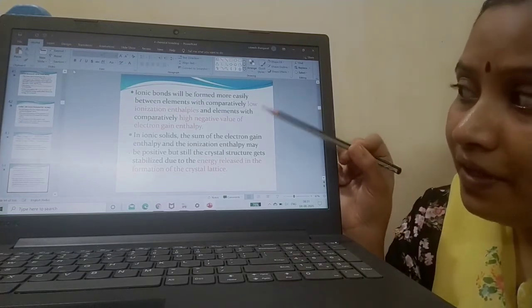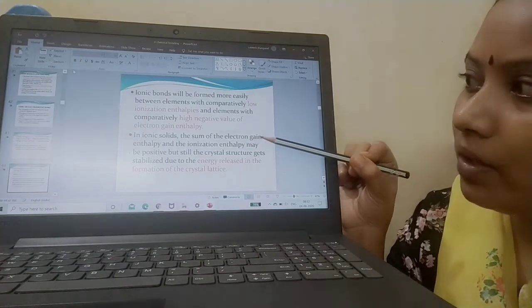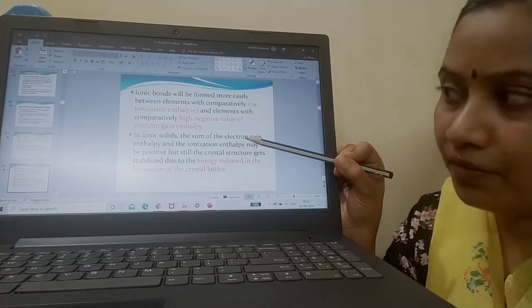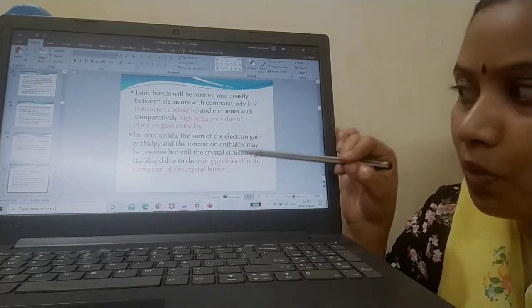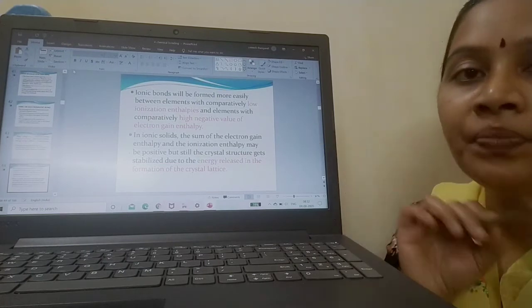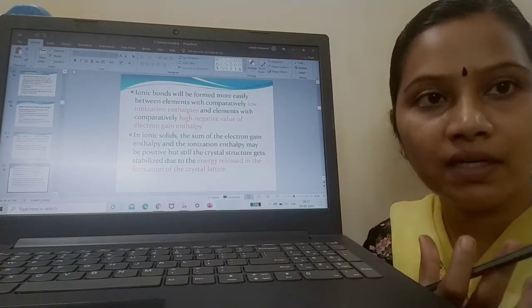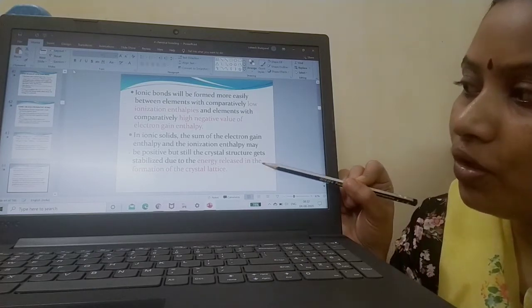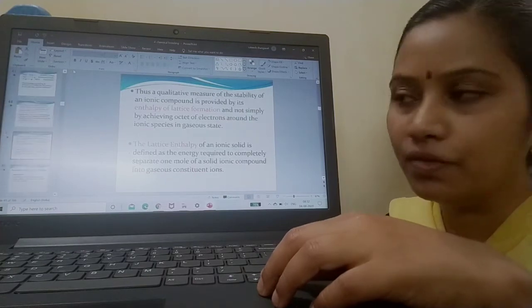Now, if it is an ionic solid, when I add the value of electron gain enthalpy, which should be negative, and ionization enthalpy, I am still getting the answer as positive. Why? Because during the formation of a crystal compound, some amount of energy is released. That's the reason why the sum is showing as positive.